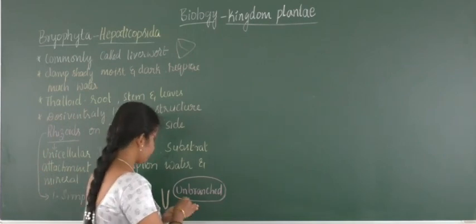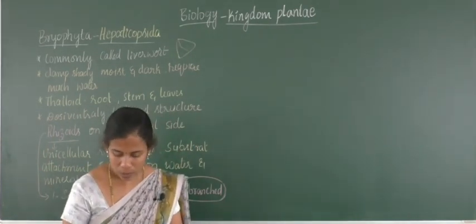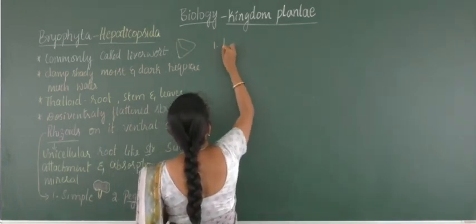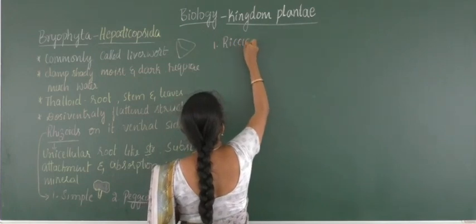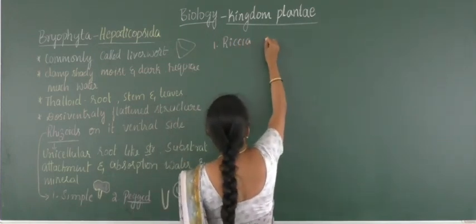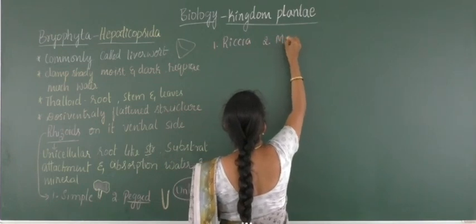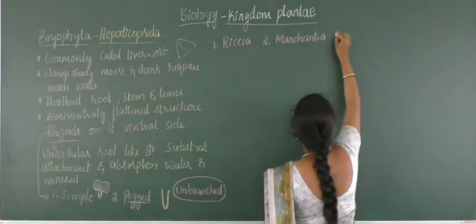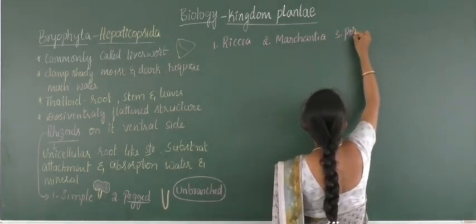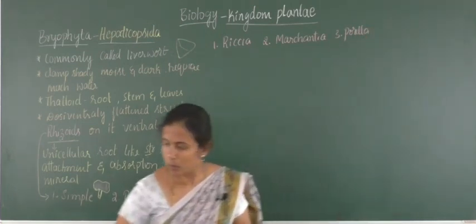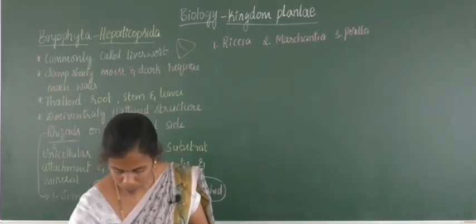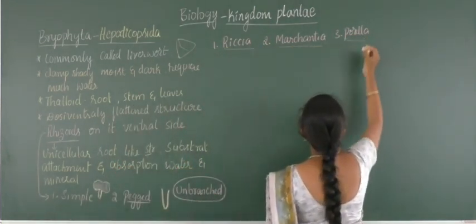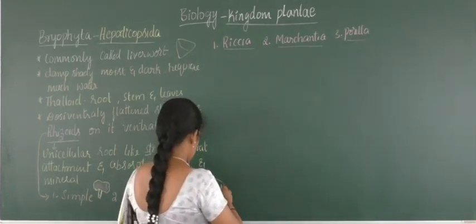When we move to the examples, the first one is Riccia, the second is Marchantia, and we'll take one more, Porella. These are the three different types of liverworts that we are seeing. We'll go one by one with the structure in detail.